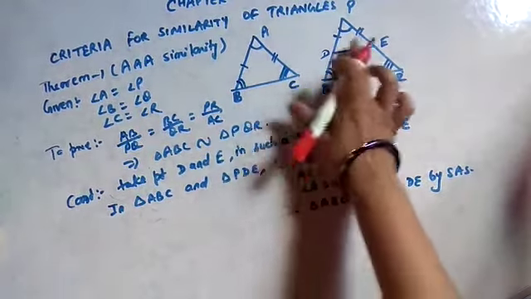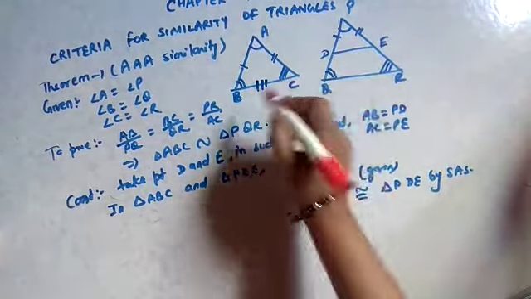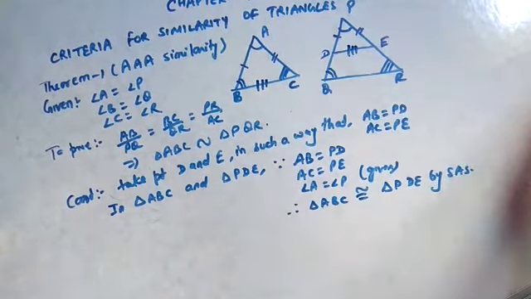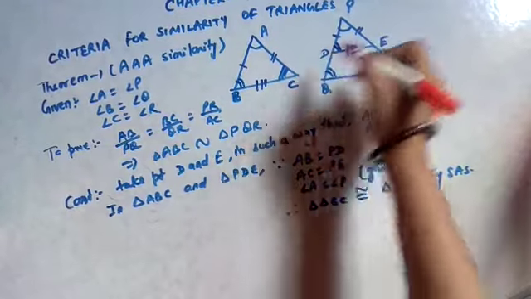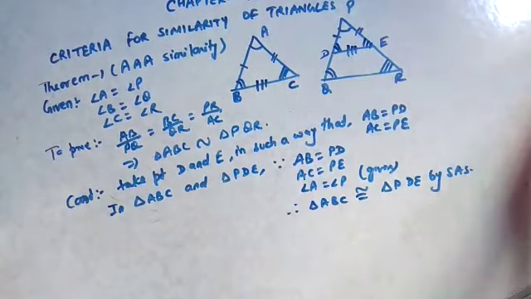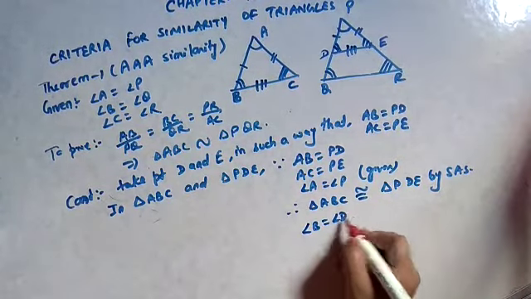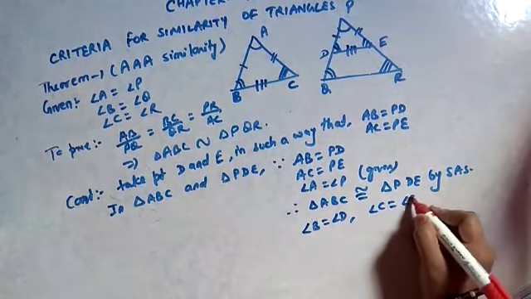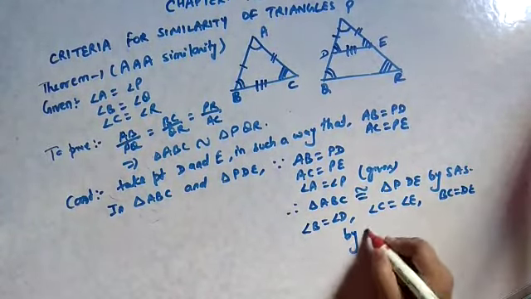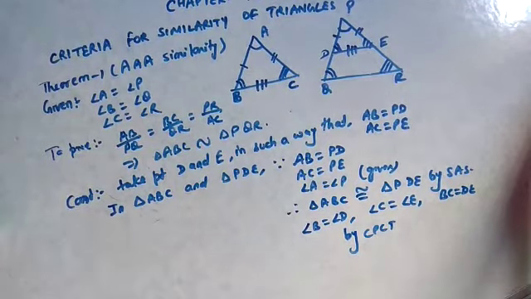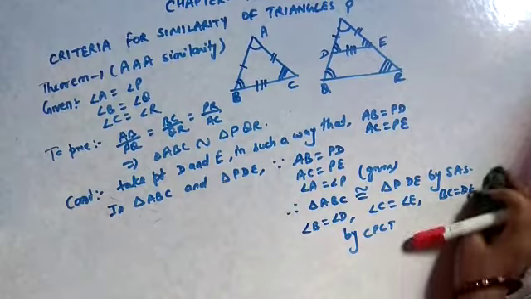Okay. Now since these two triangles are congruent, we can say that side BC is also equal to DE, as well as angle B equals angle D and angle C equals angle E. So here we can say that angle B equals angle D, angle C equals angle E, and BC equals DE by CPCT. I hope this much is clear to you. Now I'm erasing this part. Okay, so now